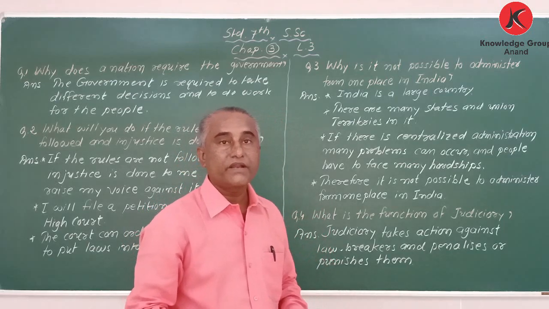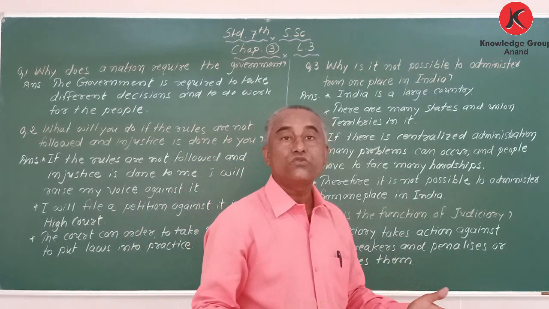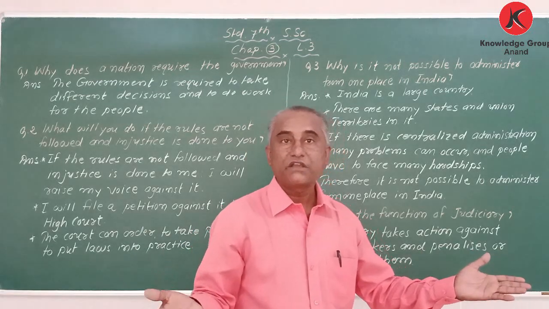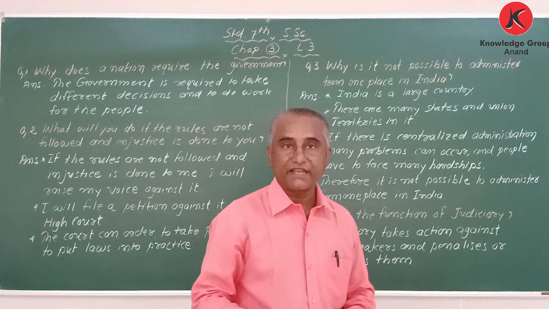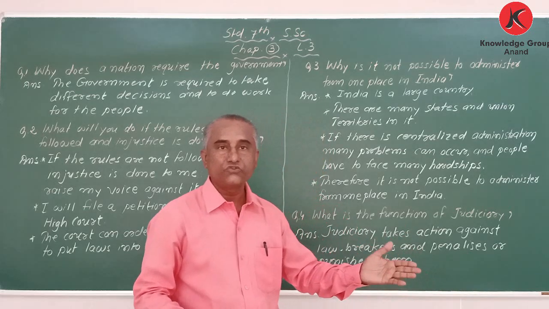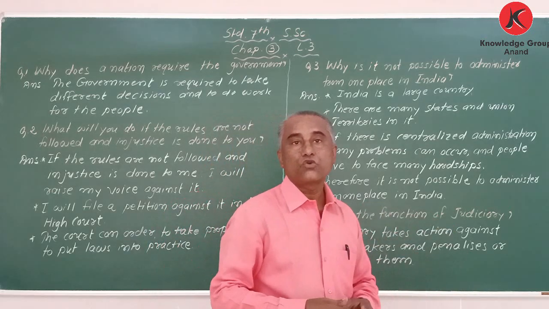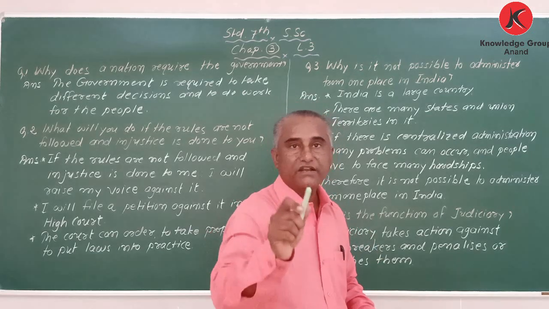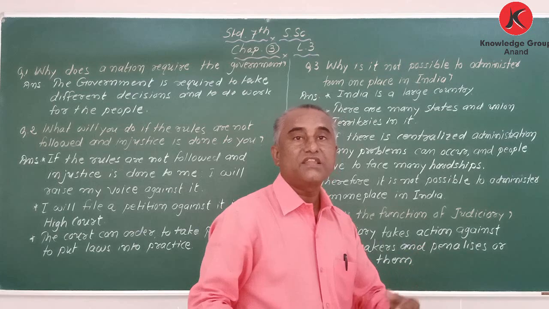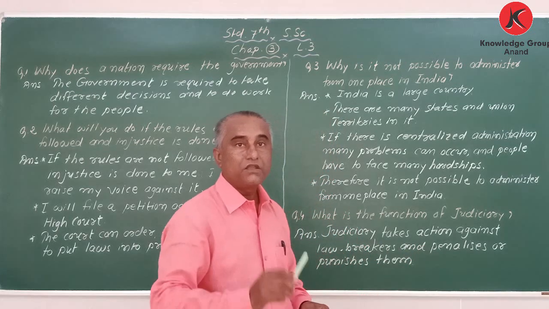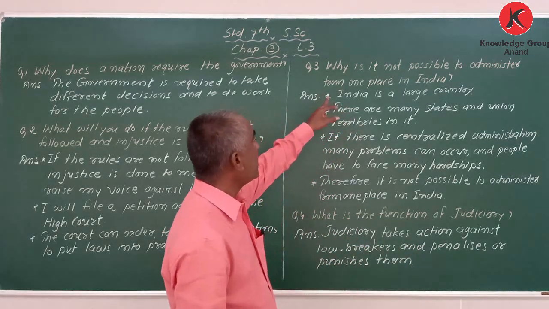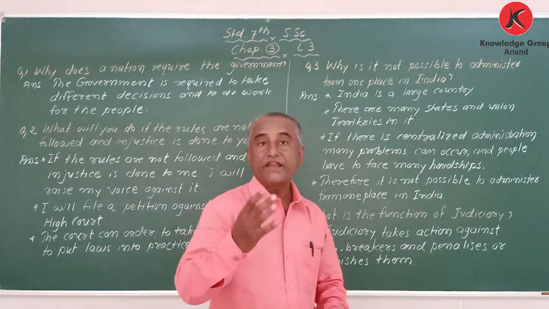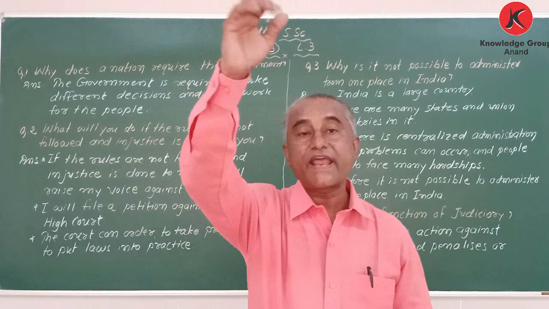And the Gujarat government has taken the decision that from 8 June onwards, we can open malls, restaurants, hotels like that. Before 8 June everything was closed. So according to the guidelines of the central government, the state governments take decisions. So here the question is, why is it not possible to administer from one place in India? Why is it difficult to govern from Delhi?